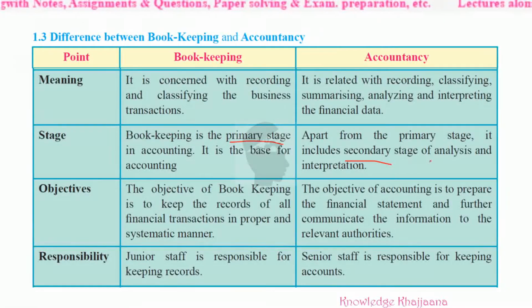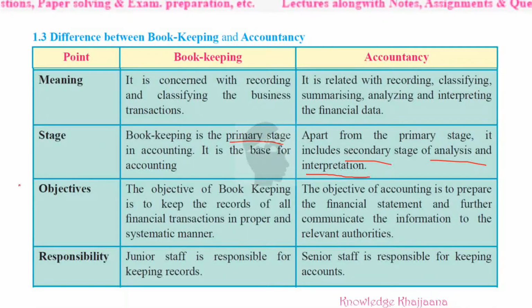Which is the secondary stage? Analysis and interpretation. What is analysis and interpretation? That is coming to the conclusion, preparing the different financial reports. That is done under the accountancy work. So it is the second stage.